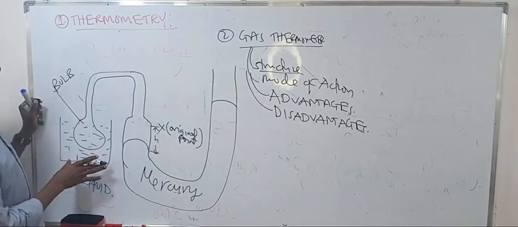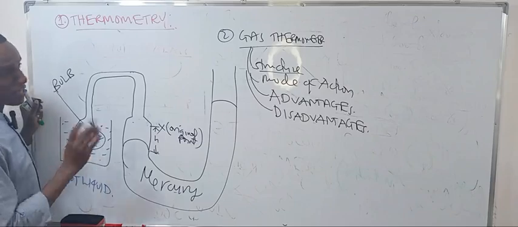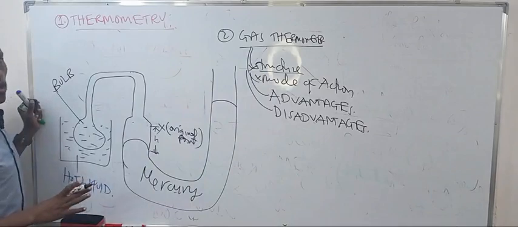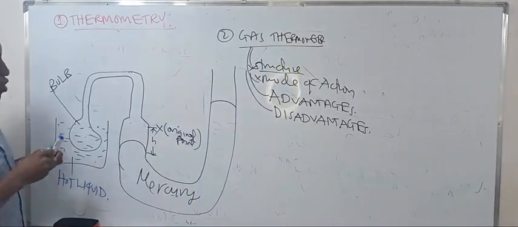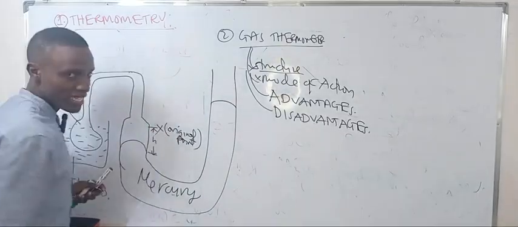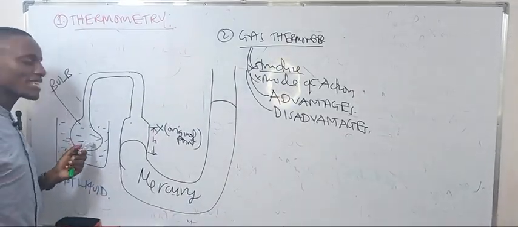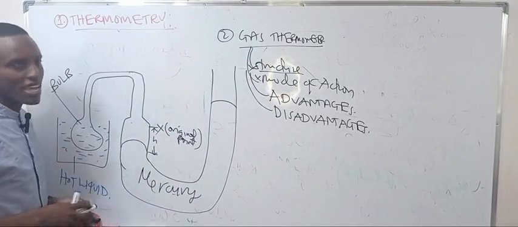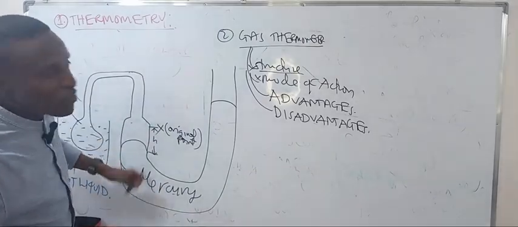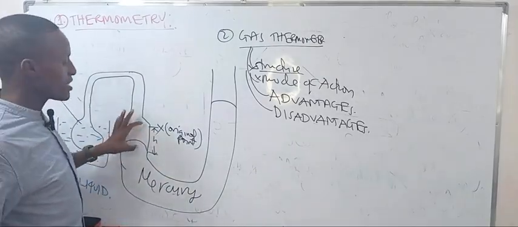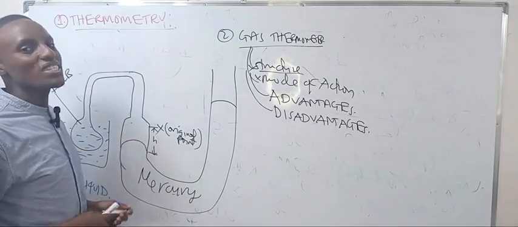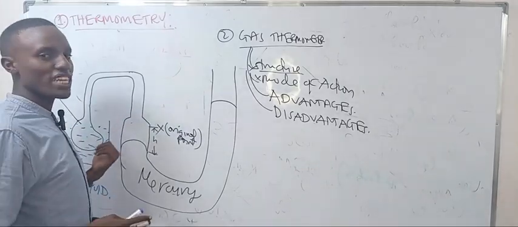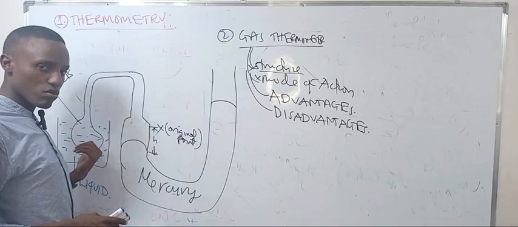The mode of action is that when placed in a hot liquid, the gas inside the bulb starts to gain heat and expands. As it expands, it pushes down the mercury from the original point to a certain point, which equals the pressure exerted due to the gain of kinetic energy of the gases in the bulb.